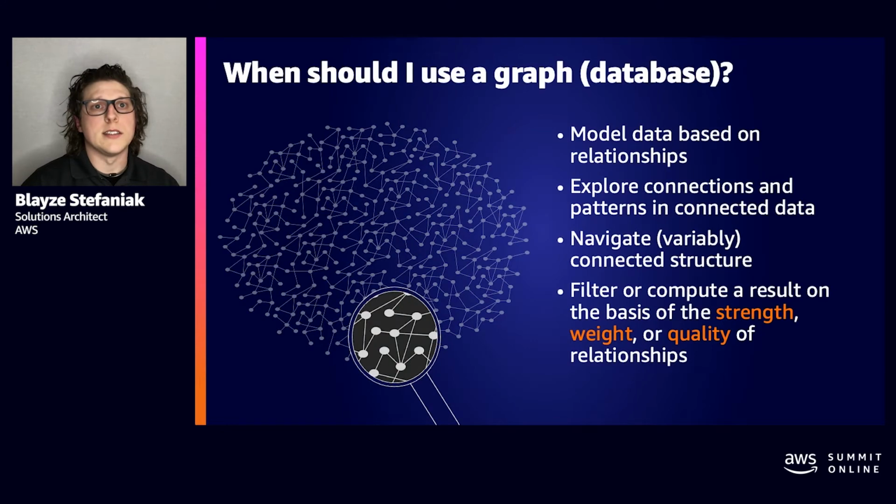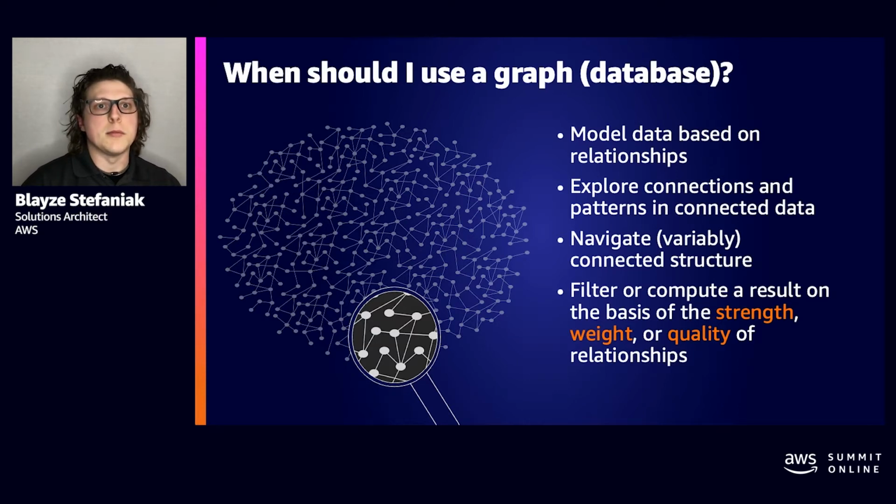Customers often ask us, when should I use a graph database? And you should use a graph database if you have a large amount of relationships within your data that are just as important as the data itself. And you want to ask questions about that data which involve traversing those relationships, or you want to express patterns within those relationships. So in healthcare and life sciences, we see customers using Neptune for things like drug discovery, as well as identifying disease and gene relationships.